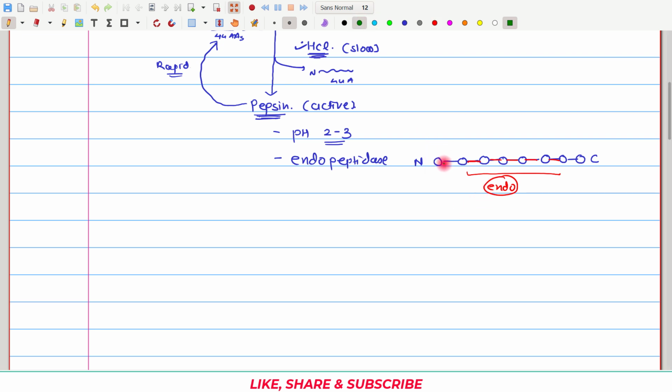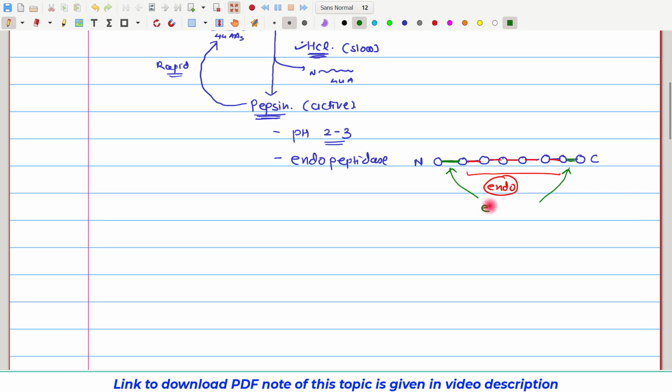Whereas this terminal bond, this is the N terminal peptide bond and this is the C terminal peptide bond. At these places, whatever enzyme acts, we call them exopeptidase. And as is evident from this figure, exopeptidase can be of two types. It can act on the N terminal, or it can act on the C terminal.